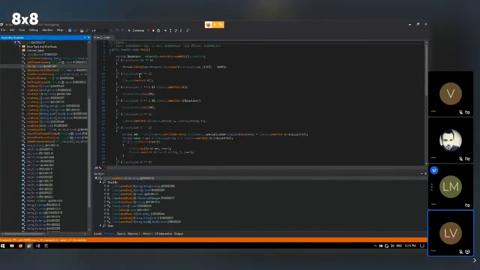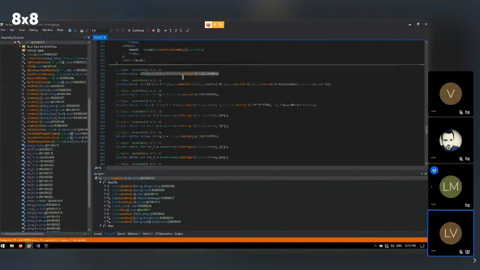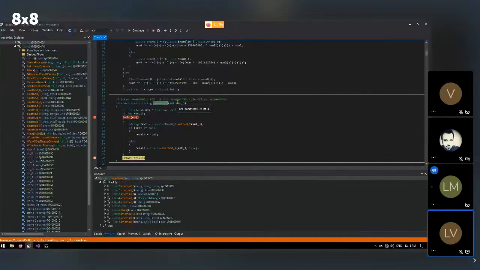If we go down, then this is the first string here that we just saw being decrypted. So if we were to move the execution from here, which is line 76, the return, we can also move it back to the lock.